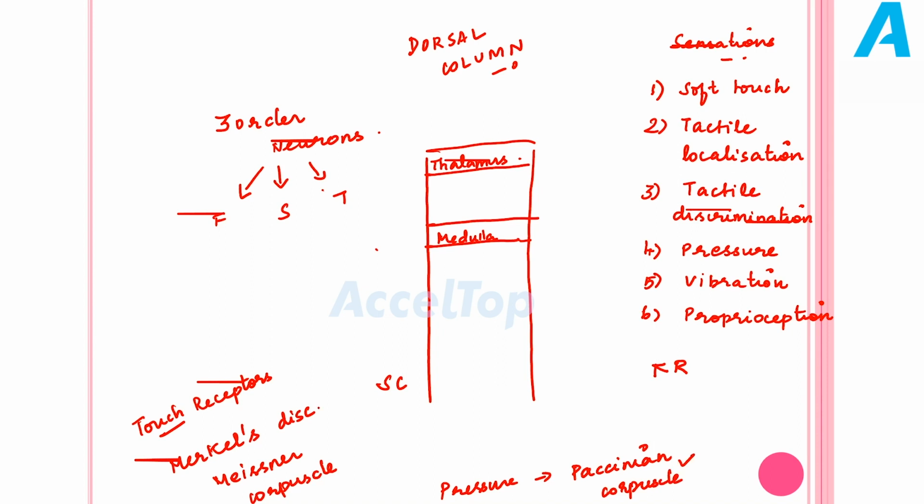The receptor for pressure is the Pacinian corpuscle. What are tactile receptors? Merkel's disc and Meissner corpuscle. These are called touch receptors. Here I am referring to the receptor as R.